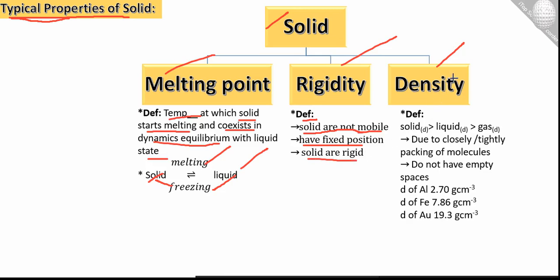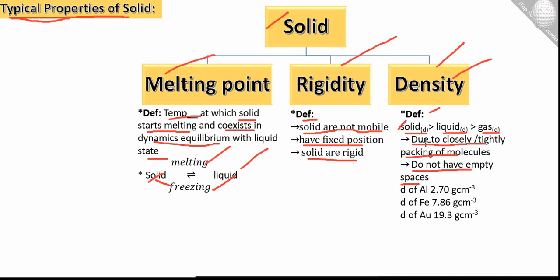The next one is the density property. Solids have greater density as compared to liquids and gases. The reason behind this is that the molecules are closely and tightly packed, linked together strongly, so they have high density and do not have empty spaces.